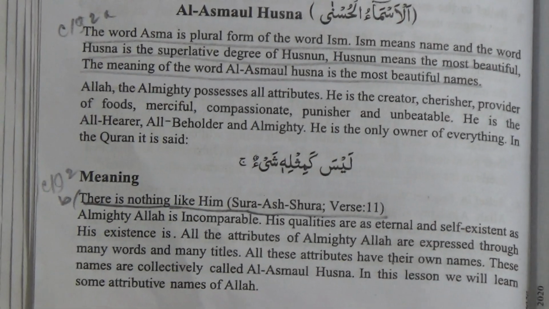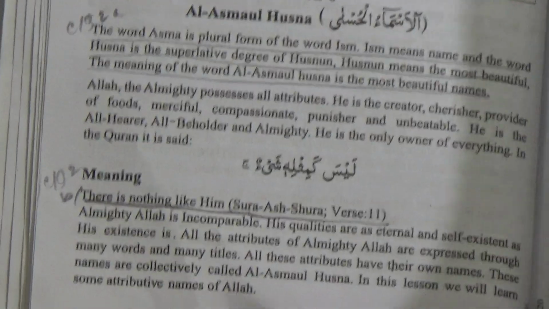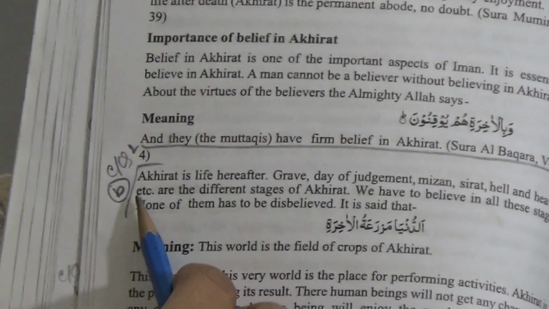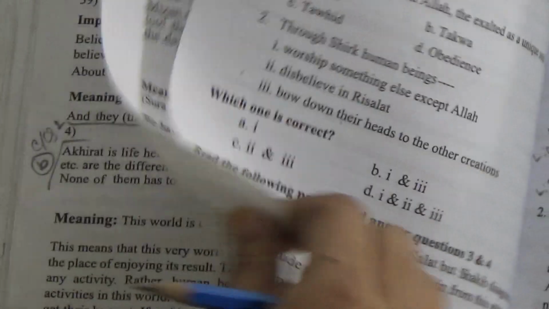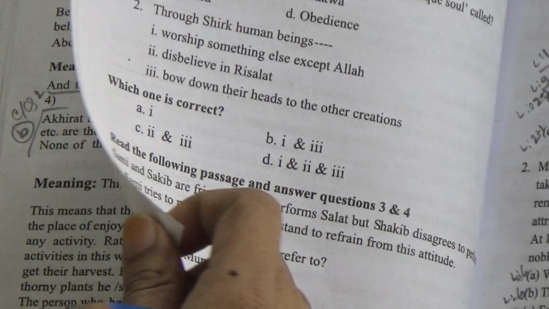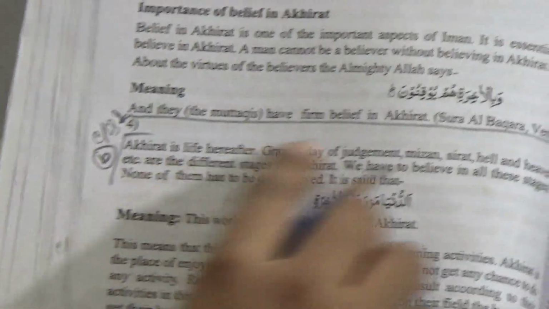I hope it is page number 12. You will get the answer here. From this book you have to write the answer. And in lesson number 9 you will get the answer here. Akhirat means... Okay, here is also the answer of what is Akhirat here, about this. This is number B. Okay, number B, CQ1 B question, here you will get the answer. B answer you will get here.